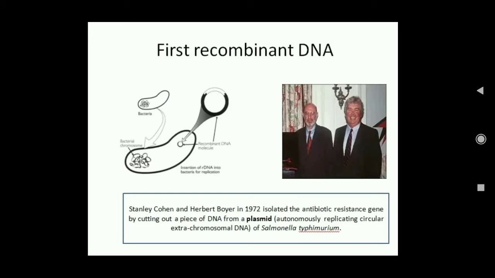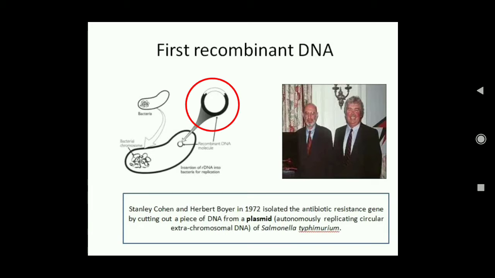Now let's see the first example of a recombinant DNA. These two scientists, Stanley Cohen and Herbert Boyer, in 1972 isolated an antibiotic resistant gene by cutting out a piece of DNA from the plasmid of Salmonella typhimurium. This was the experiment that they did.